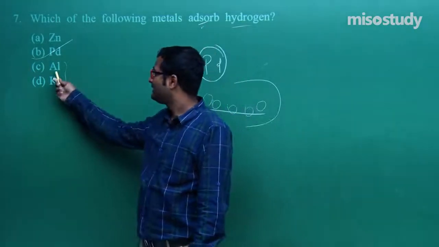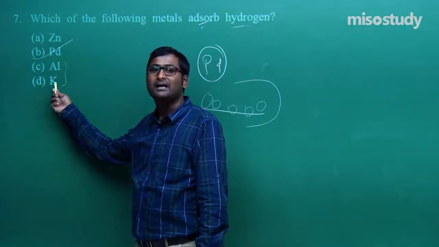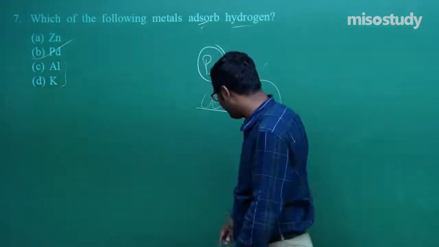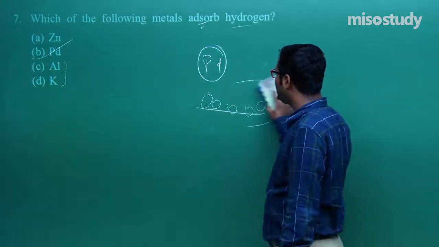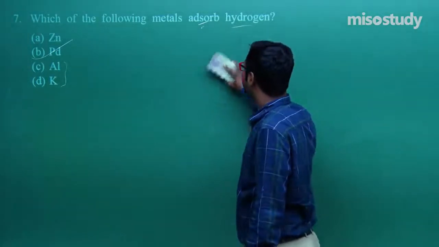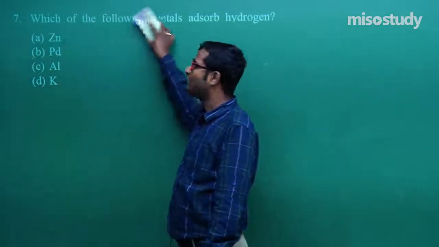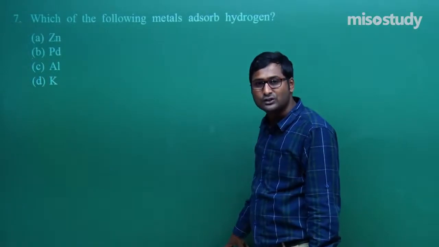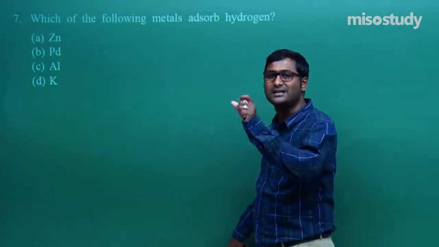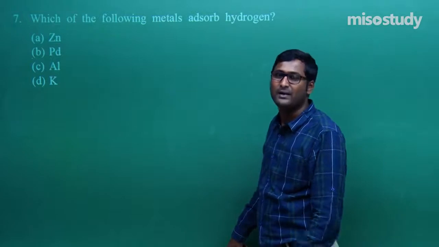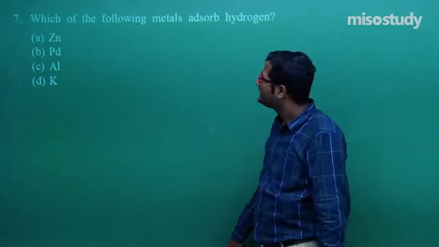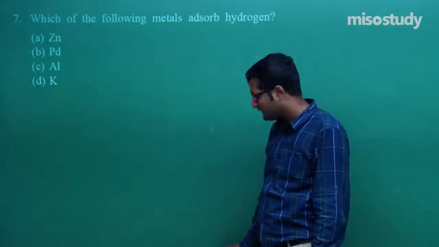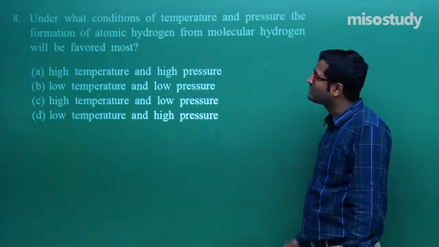Why palladium? Why not Al and K? These don't have a d block. Due to the involvement of d block, they trap small molecules like hydrogen, carbon, nitrogen into their interstitial sites and form interstitial compounds. So in this case, which metal? That is palladium. Clear, friend? Now let's move to the next question.